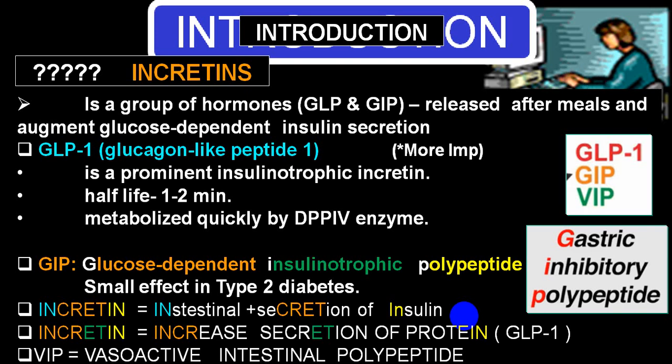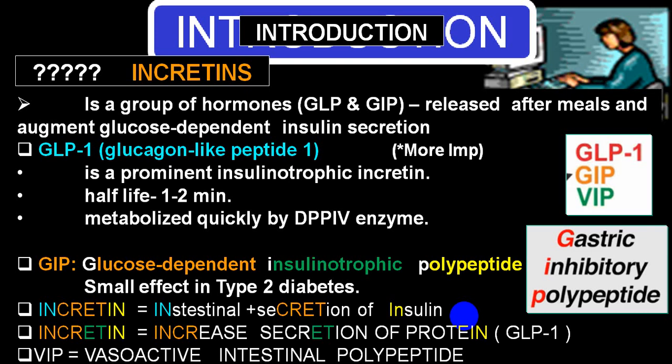But GLP-1 is the most prominent insulinotropic incretin, though its half-life is 1 to 2 minutes because it is immediately metabolized by the DPP4 enzyme, while GIP has got a very small effect as far as type 2 diabetes mellitus is concerned.